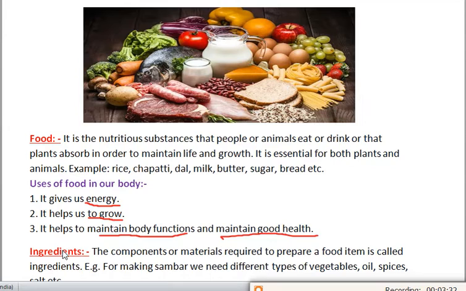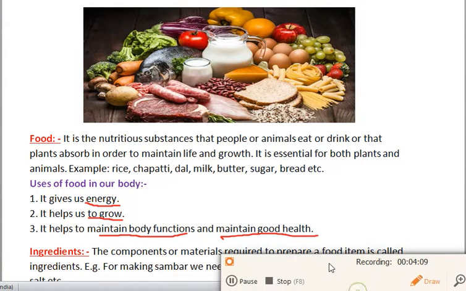Third, it helps to maintain body function. In our body, different types of functions are going on, for example digestion, excretion, transportation, etc. Different organs perform different functions. For example, the lungs perform a different function, the heart performs a different function, and even our muscles, nerves, blood vessels, etc. perform different functions. So in order to maintain the body functions, we need food, and it also maintains good health. If we do not eat food in correct proportion or at the correct time, we'll suffer from many diseases. So in order to avoid those diseases, we need food. These are the three functions of food.